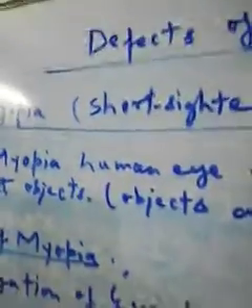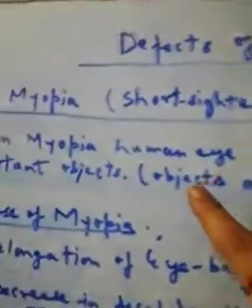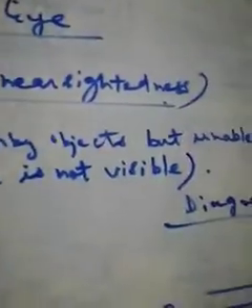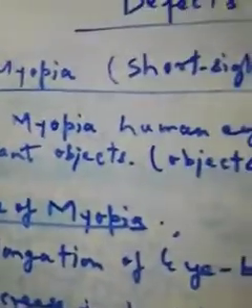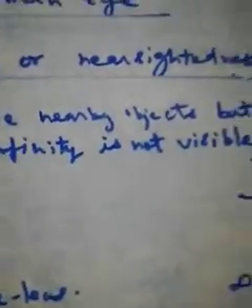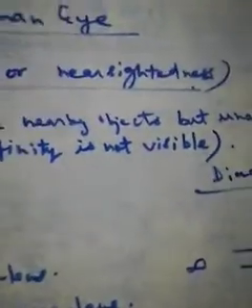So either we say myopia, or short-sightedness, or nearsightedness. What happens in myopia? The human eye can see nearby objects but is unable to see distant objects, that means objects at infinity. Objects at infinity are not visible in this type of problem.